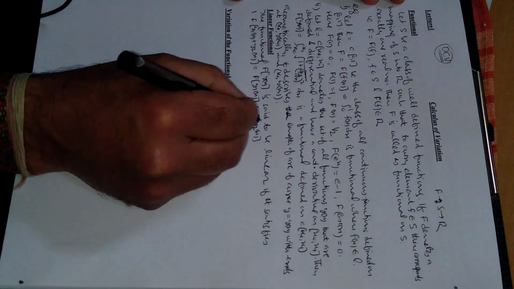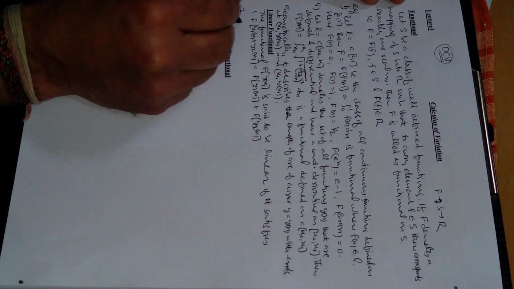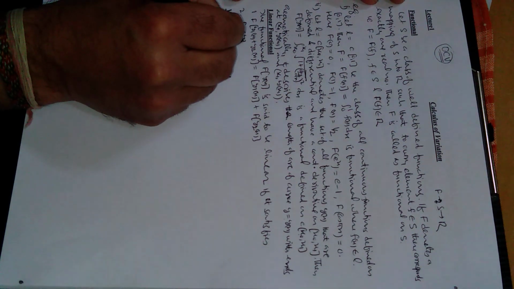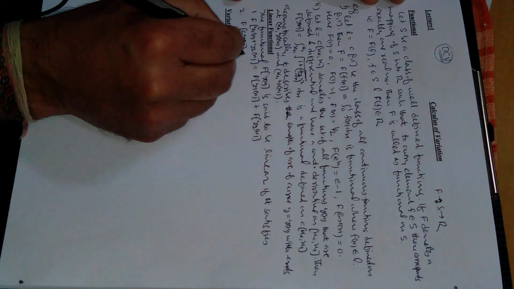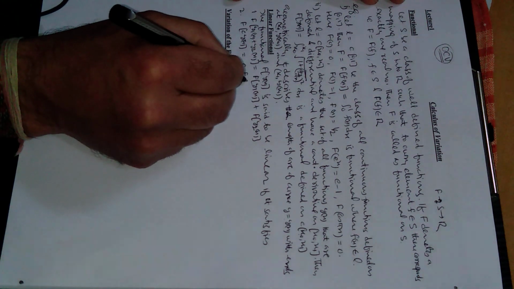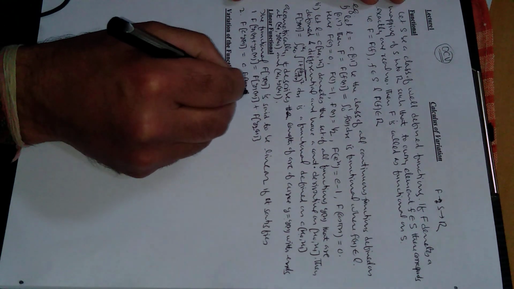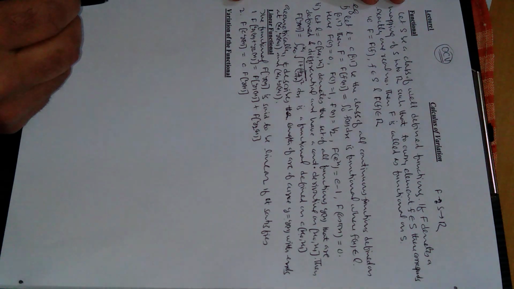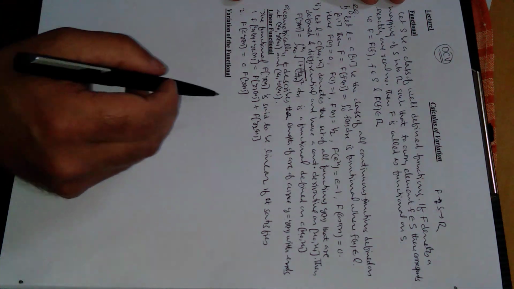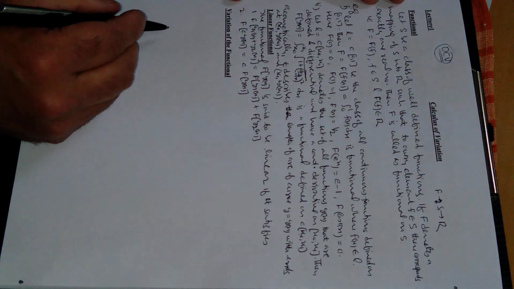This is the first condition. Number 2, F of c y must be equal to c outside F of y. These are the conditions for any functional to be linear, right?